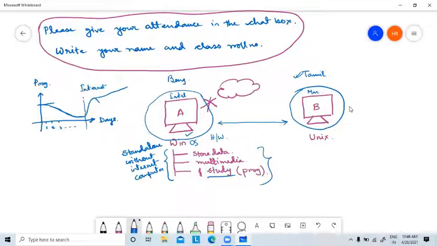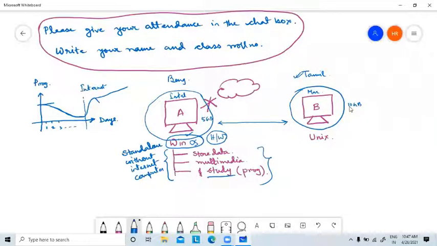Suppose this one has 5 GB of RAM and this one has 10 GB. So you can say these two computers, A and B, have different software, operating systems, and different hardware. Now the question is how we can communicate and why we need to communicate. That is clear, because a single standalone computer after some days is almost useless. So we need to communicate.